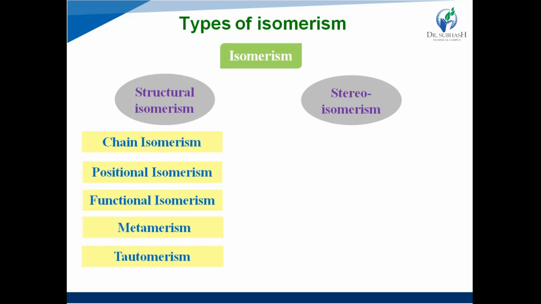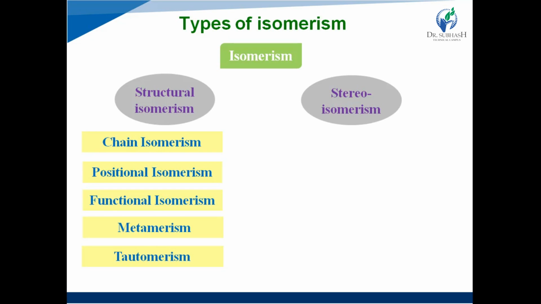Next one is tautomerism. In tautomerism, there is migration or rearrangement of a proton and pi electrons. That is known as tautomerism. There are different types of tautomerism, for example, keto-enol tautomerism and imine tautomerism. So this is all about structural isomerism.